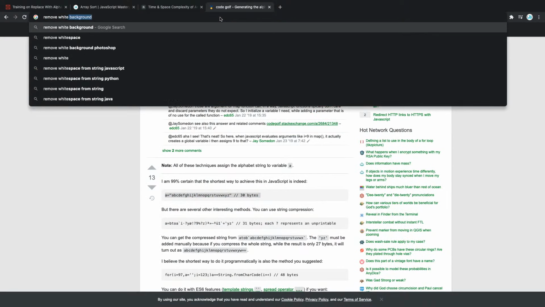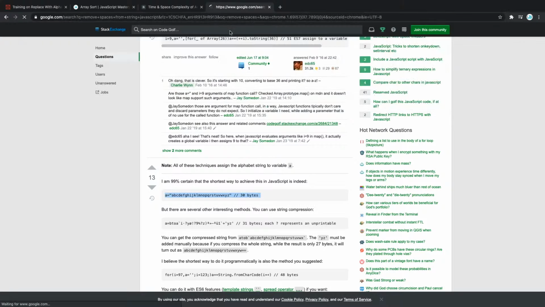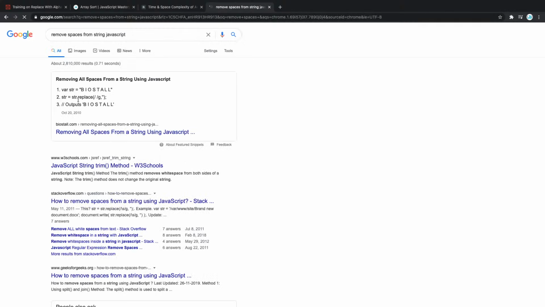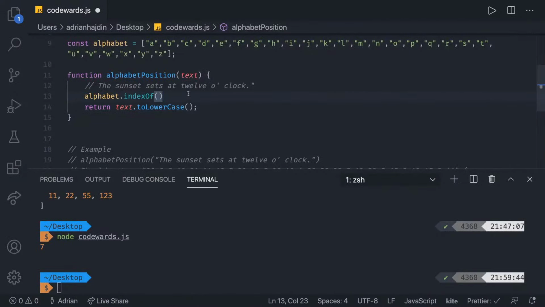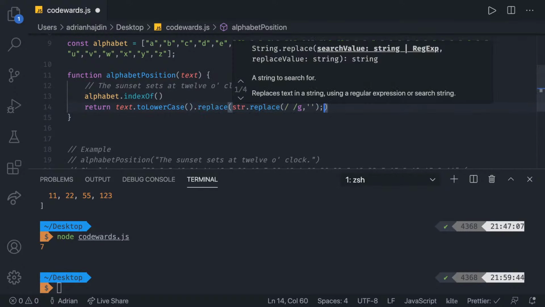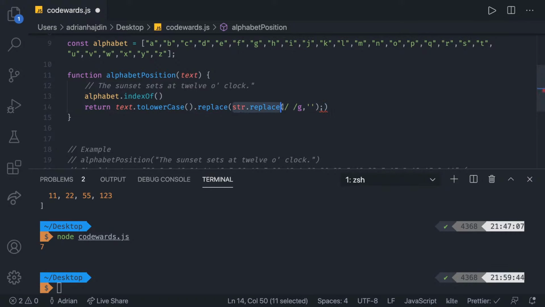Remove white space. Remove spaces from string. Even for things like this, you can still Google it. It's going to be right there pretty easily. Let me show you that. So yeah, we can use the replace method one more time to replace all the white spaces. How handy is that, right? So we can say lowercase, and then dot replace, and we can use that method we learned, string.replace. We can pass in that regular expression and simply remove that.